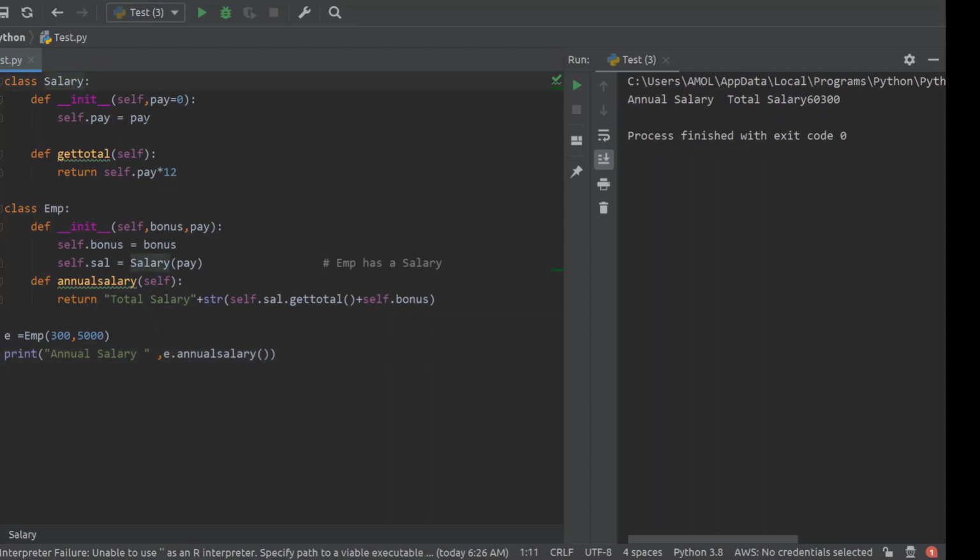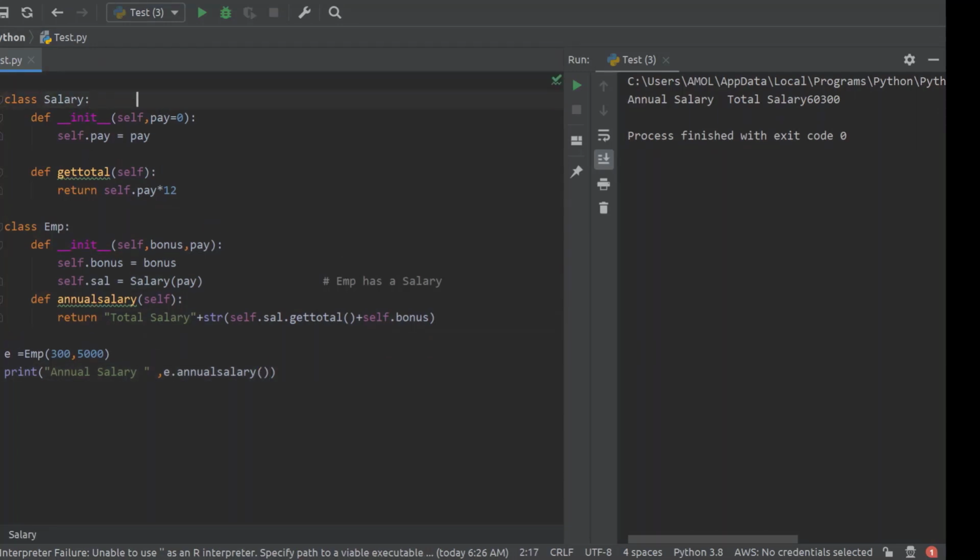First, one class is there, Salary. This class you can call a component class according to the terminology of composition. It contains one property, that is pay. We are initializing this property through the constructor. It contains one method, get total, which just returns pay into 12.